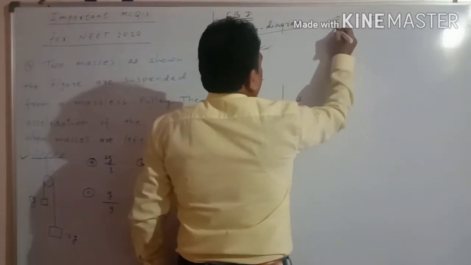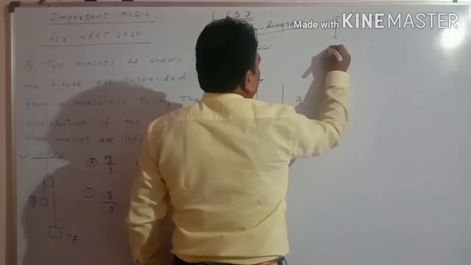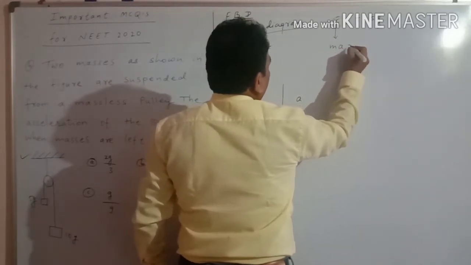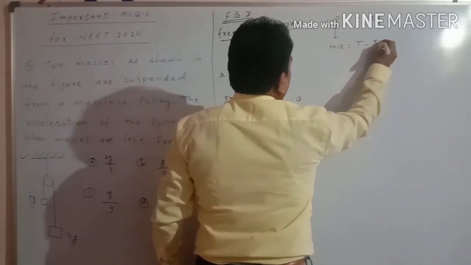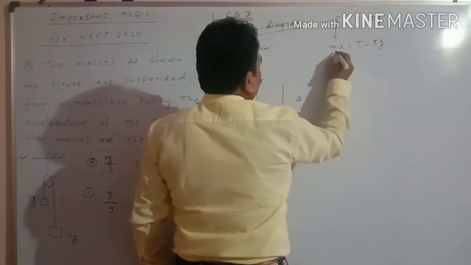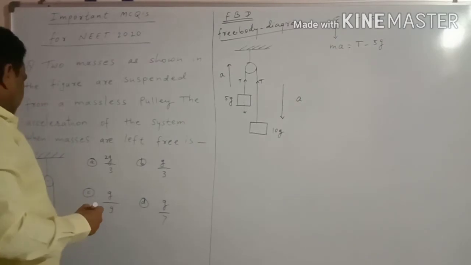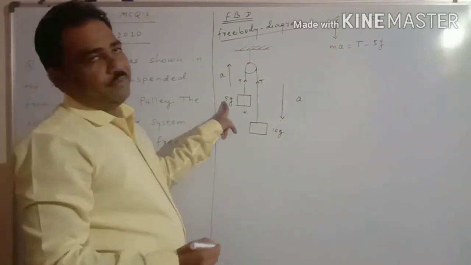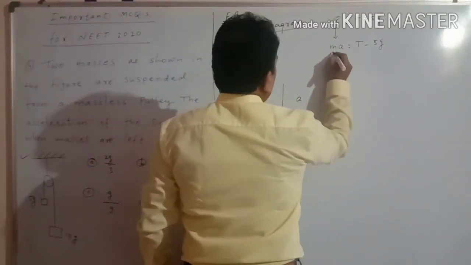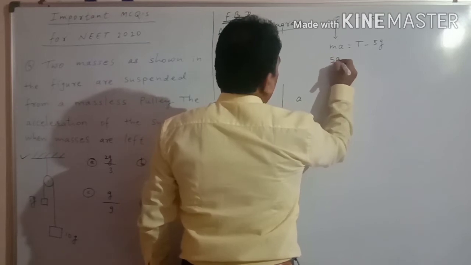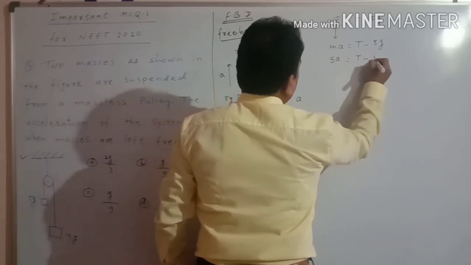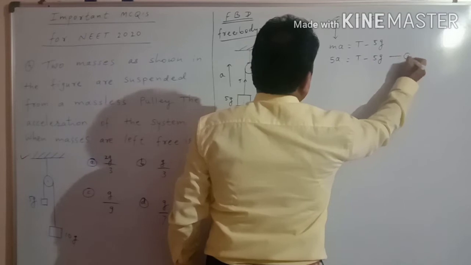According to Newton's second law, force is equal to ma. So T minus 5g equals ma. The mass of the first body is 5, so we can write T minus 5g equals 5a. So this is equation number 1.